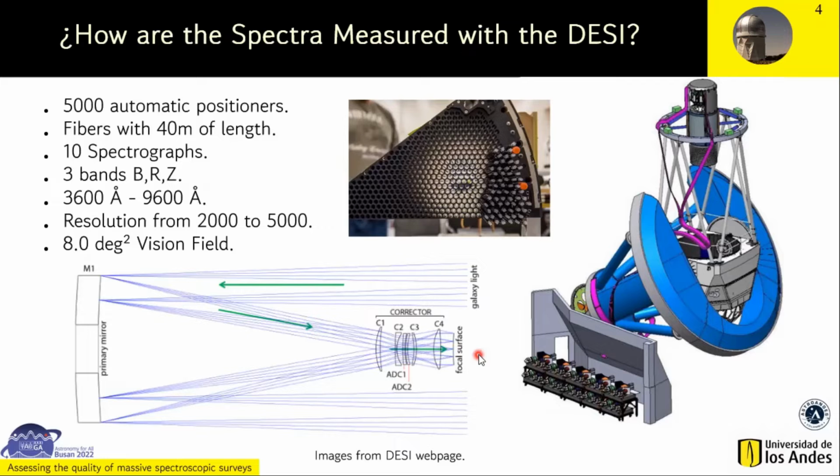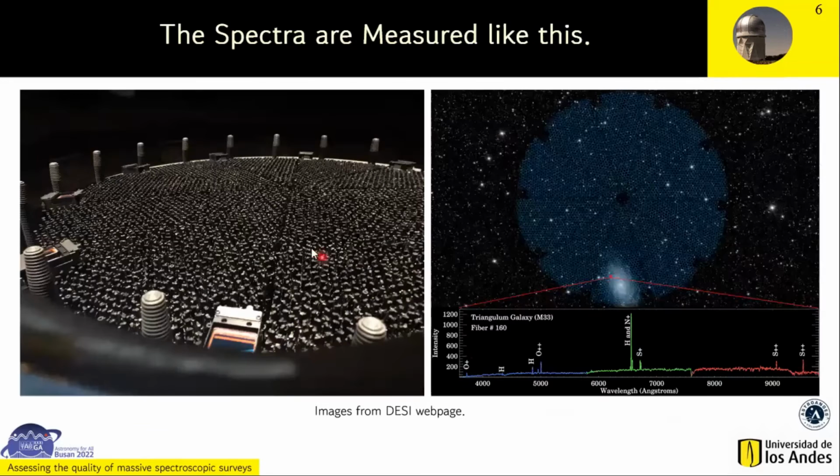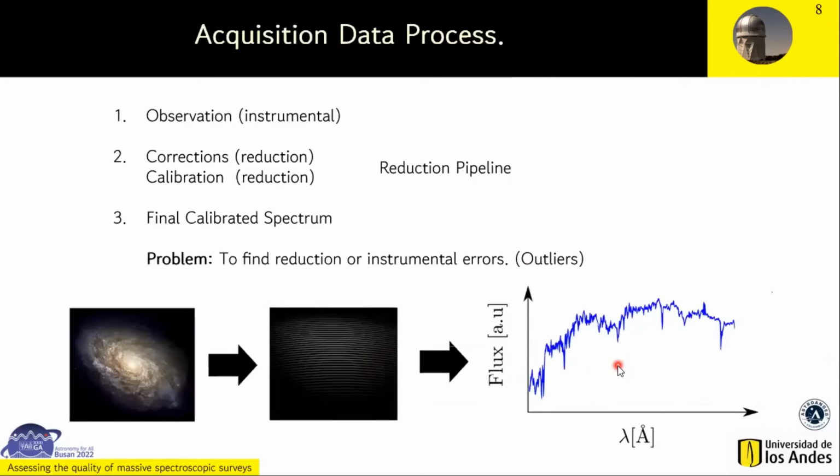Each piece in this instrument could be a source of errors. These are the 10 petals in the configuration, with a total of 5,000 positioners available to capture the light from 5,000 sources. This is an example of a spectrum from the Triangulum galaxy. This fiber located in this petal captures the light from this galaxy. Then the light captured is processed to obtain a spectrum like this one. This is a concatenated spectrum from the three spectral bands, the B, the R, and the Z band.